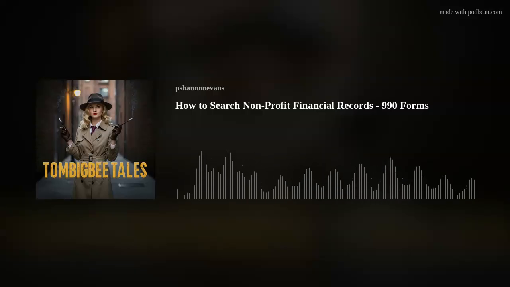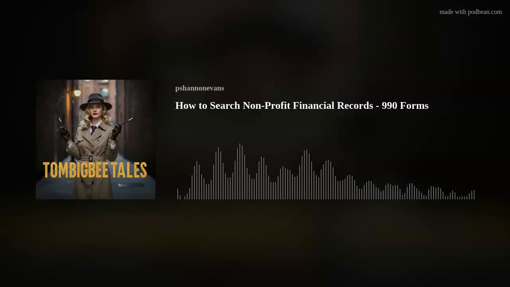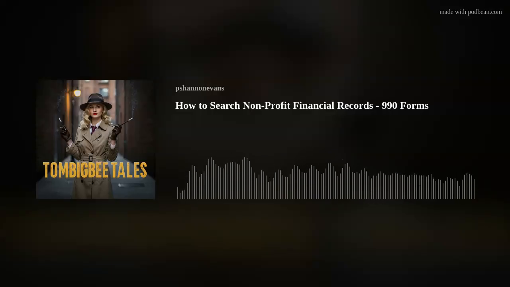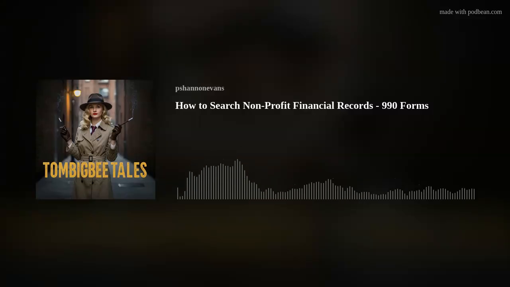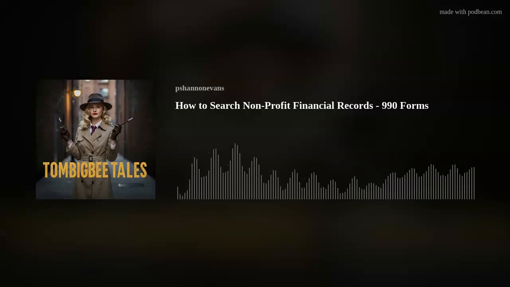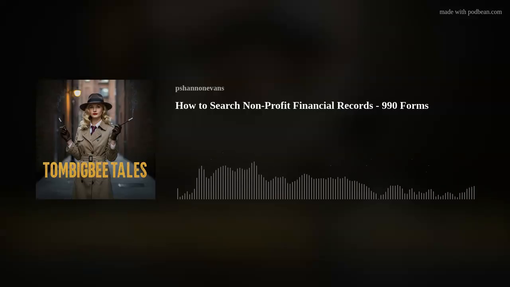So the 2023 990 forms for the Columbus Community Housing Development Organization, that is the nonprofit arm of the Columbus Housing Authority, which I'm already doing an investigative piece on, leaves me with more questions than answers yet again. So happy searching. Maybe we could go back and look at a previous one. Let's do that. Let's go look at another one. I'll just pull up the 2022 just for giggles and grins.